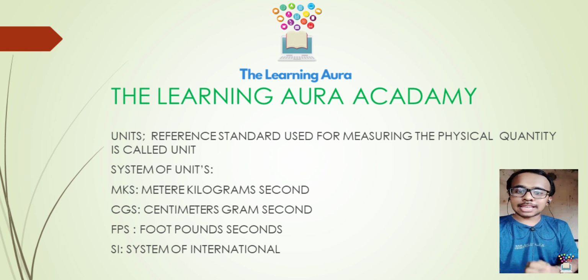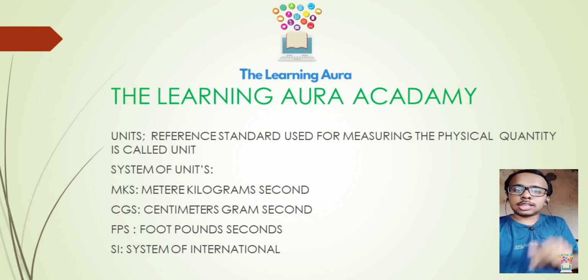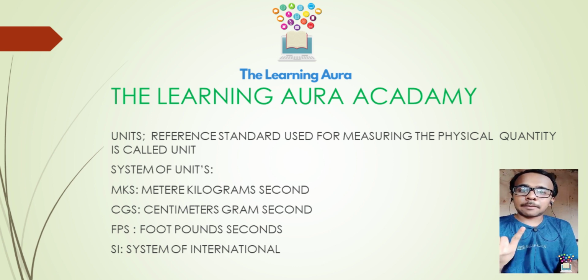And fourth is SI, that is the standard international unit. In all of these systems, the first thing is length, the second thing is mass, and the third thing is time, which we are going to measure. Let's move to the second slide.